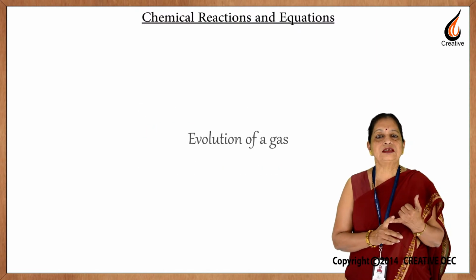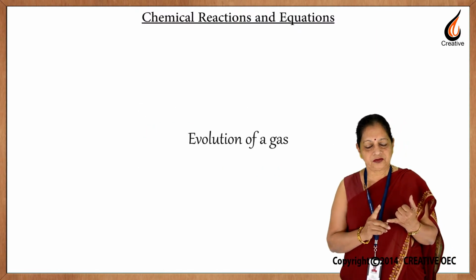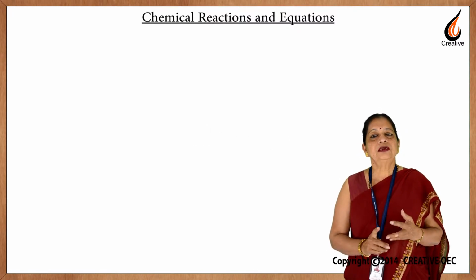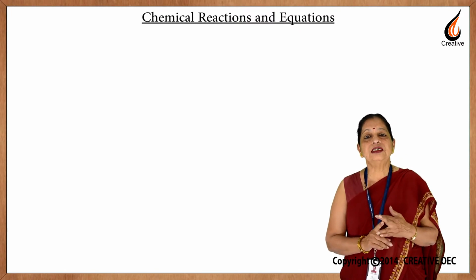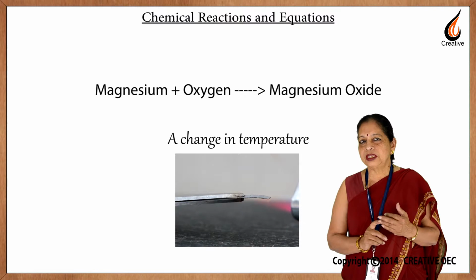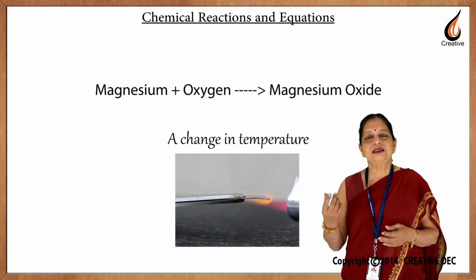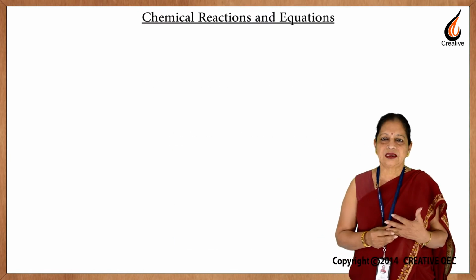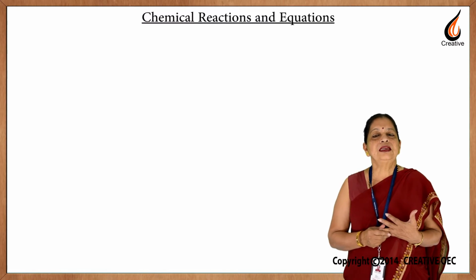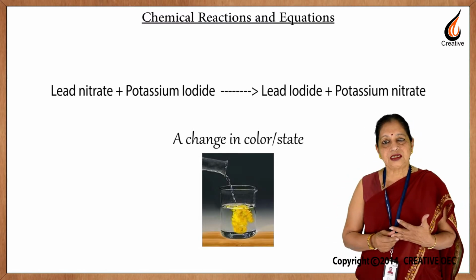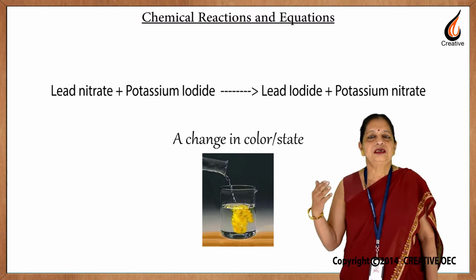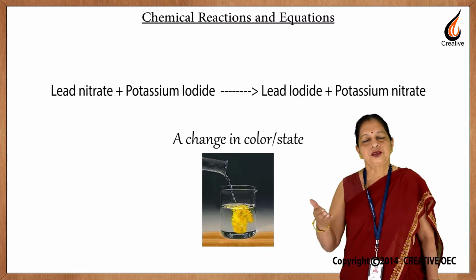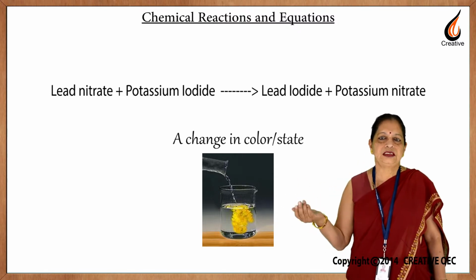The first one is evolution of a gas. So, when a gas is evolved, we know that a chemical reaction has taken place. The second one is a change in temperature. You know that when magnesium ribbon burns, there is a change in temperature, a lot of heat is evolved. So, that again tells us that a chemical reaction has happened. Then there is a change in color. You saw that when you mixed lead nitrate and potassium iodide, a yellow precipitate was formed. So, change in state and change in color.